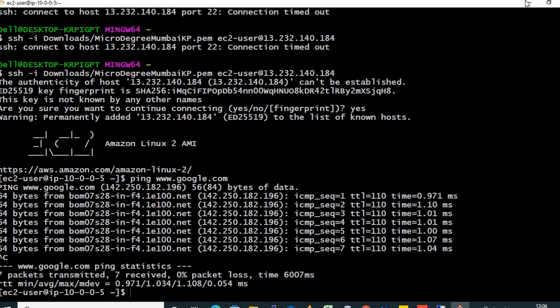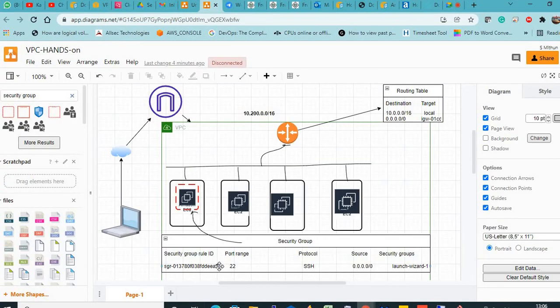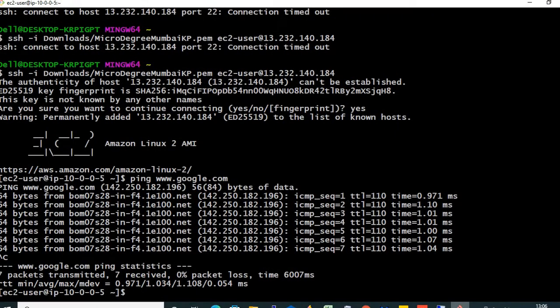Okay. Now I also told you, okay boss, then what is the use of security group? Now let me go to the security group. If I delete the rule, I will show it to you in the diagram. Now I will delete this rule. Now I will delete this tag. Now see what happens. I will not be able to log in to the same instance.